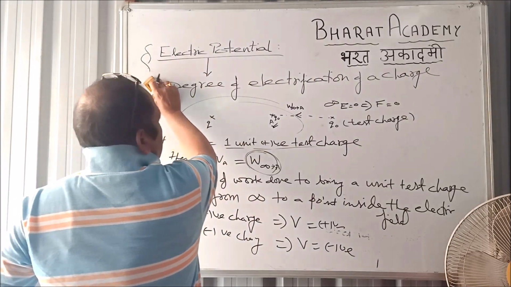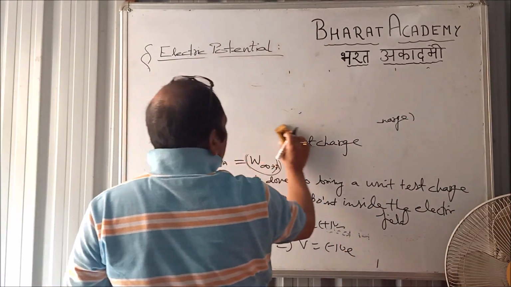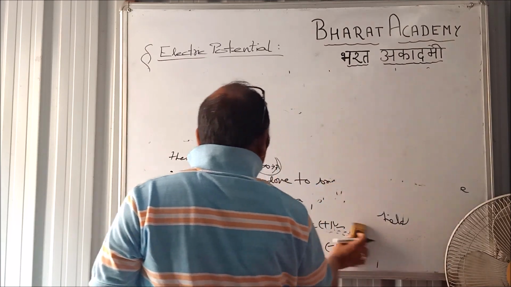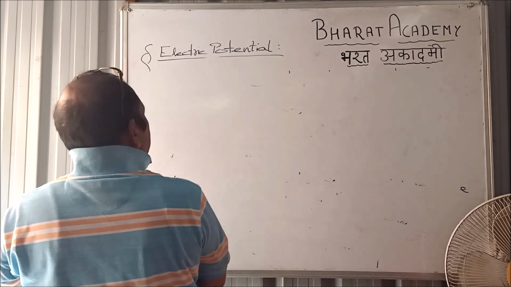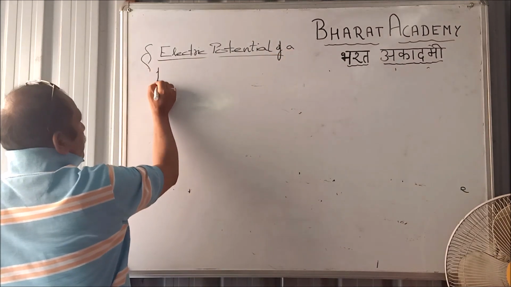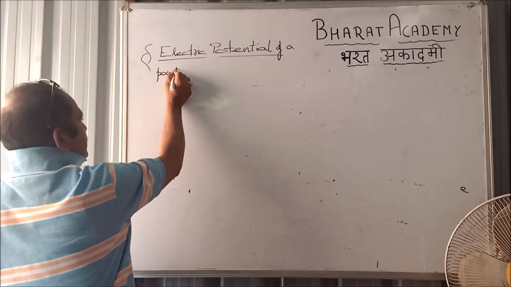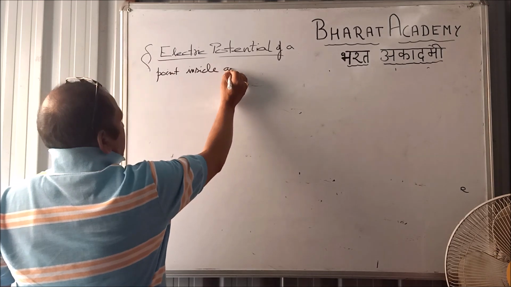Now, how to find out the electric potential of a point inside an electric field?